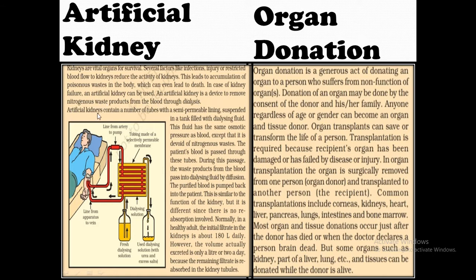What is this? It contains a number of tubes with a semi-permeable lining suspended in a tank filled with dialysing fluid. You can see this number of lines over here. This fluid has the same osmotic pressure as blood, except that it is devoid of nitrogenous waste. The patient's blood is passed through these tubes. During this passage, the waste products from the blood pass into the dialysing fluid by diffusion. The purified blood is pumped back into the patient.